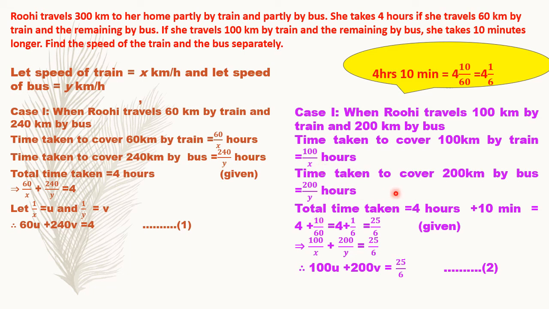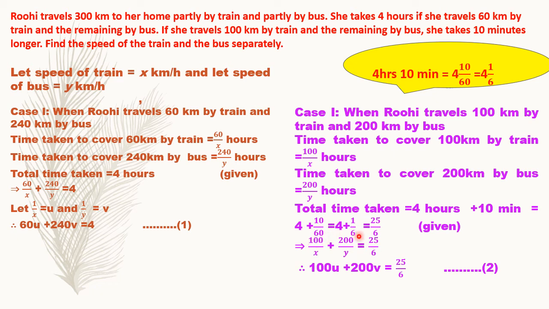Similarly, the time taken to cover the distance by bus. Here again the remaining distance is covered by bus. What does remaining mean? 300 minus 100, so 200 is remaining. That remaining 200 distance is covered by bus. So 200 upon y. y is the speed of the bus, which is constant in both the cases. So 200 upon y is the time taken to cover the distance by bus.